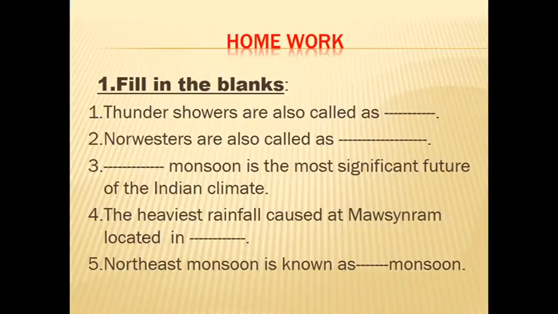Third one is, dash monsoon is the most significant feature of the Indian climate. Fourth one is, the heaviest rainfall caused at Mawsynram located in dash. Northeast monsoon is known as dash monsoon.